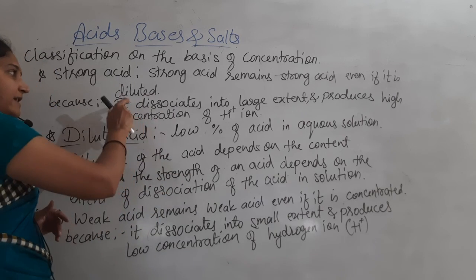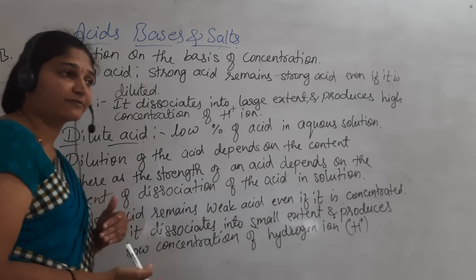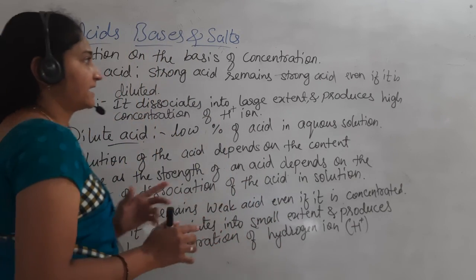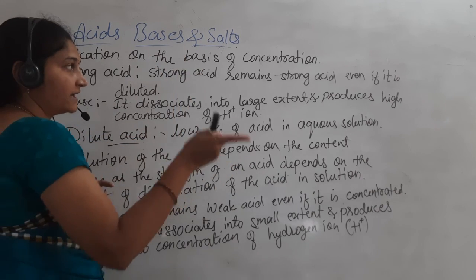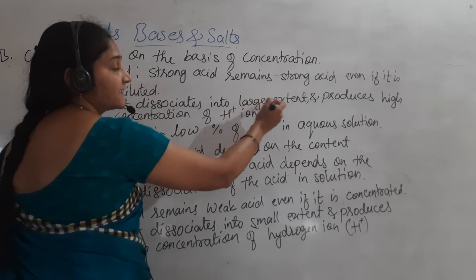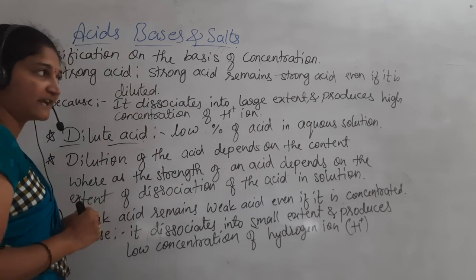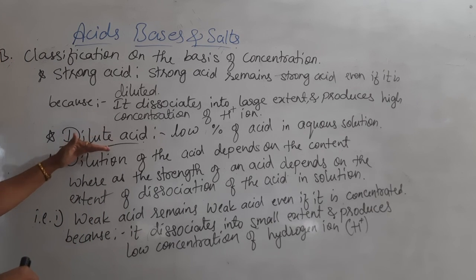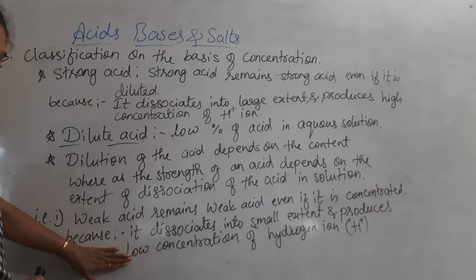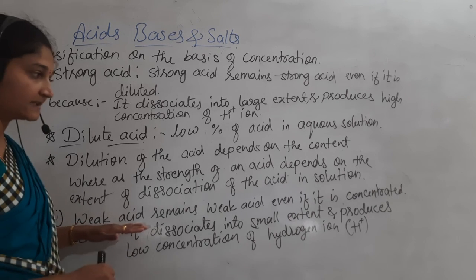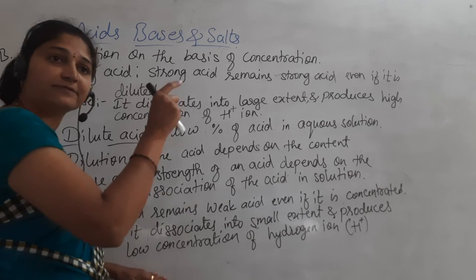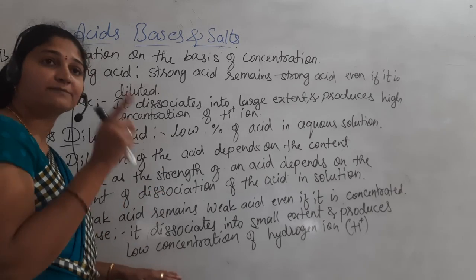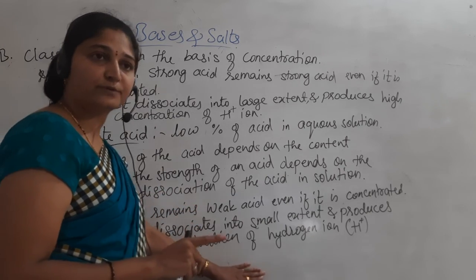The same way, if the strong acid is taken for dilution, it remains a strong acid, because a large extent of dissociation takes place and it produces hydrogen ion. And if the weak acid is concentrated, it remains a weak acid only because the dissociation is to a very small extent.